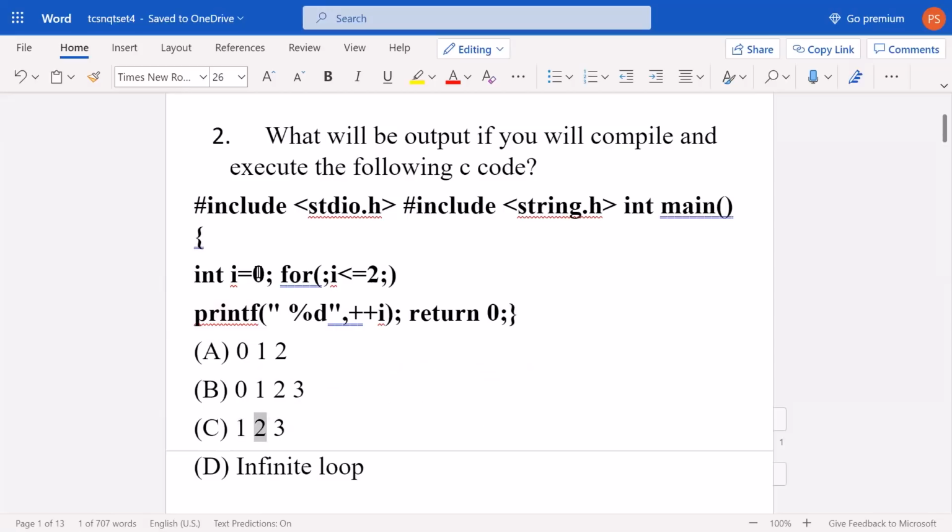Now again i is 2, which is not less than 2 but still equals 2. Again it will come inside and pre-increment to 3, and 3 will be printed. Now i will be 3, which is neither less than 2 nor equal to 2. Then this for loop will break here, and the final output will be 1, 2 and 3, right?